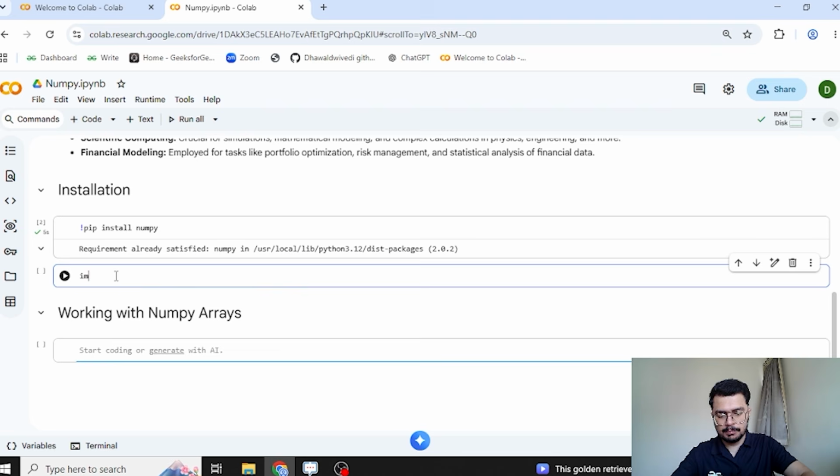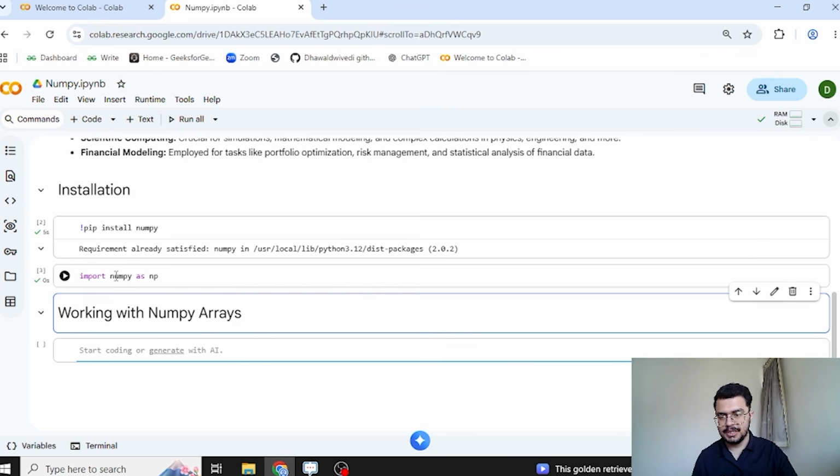So how are we going to import? I can just write import numpy as np. np is just a nickname which we provide. Whenever we are using NumPy, we do not have to type the complete name. We can just use np here. So now we have imported NumPy. It's time to work with NumPy arrays.